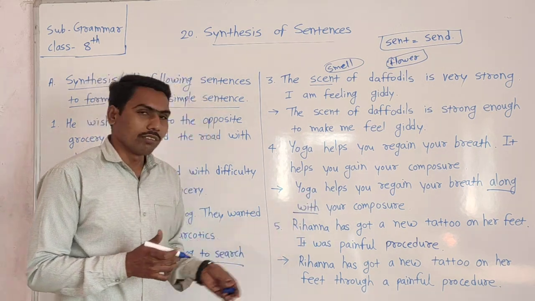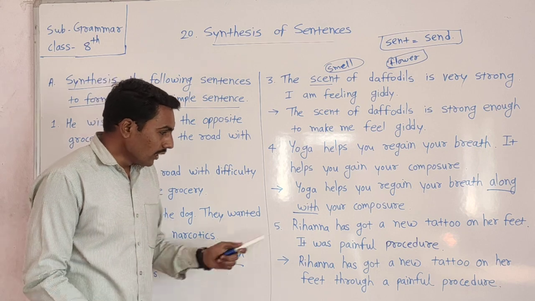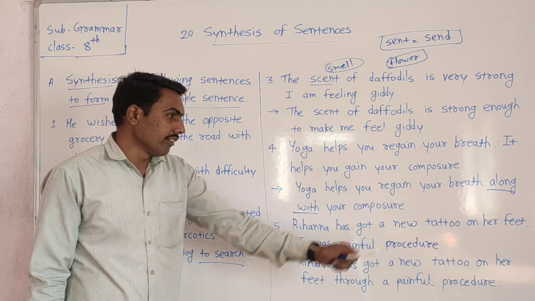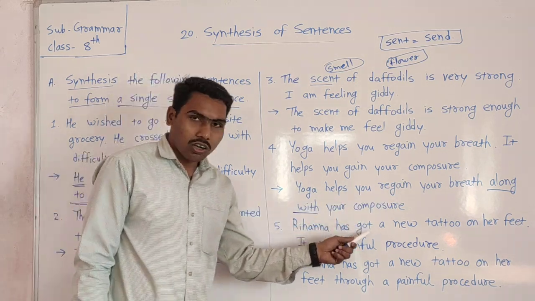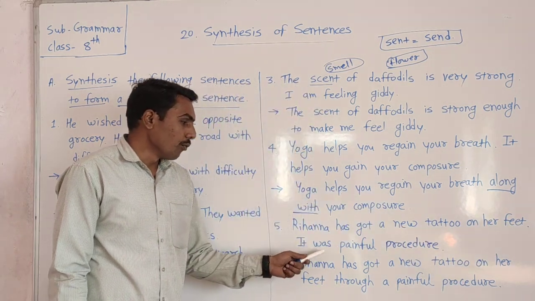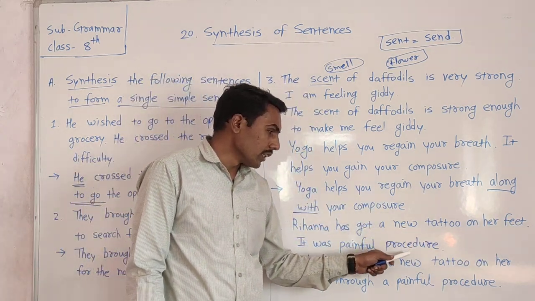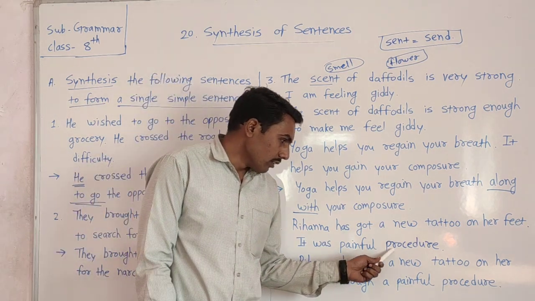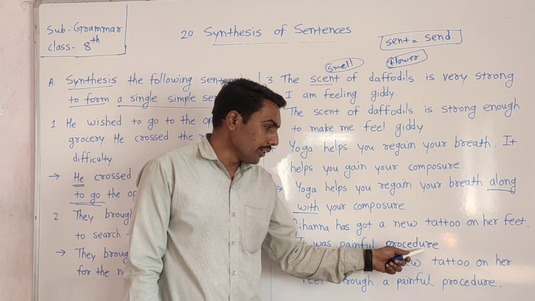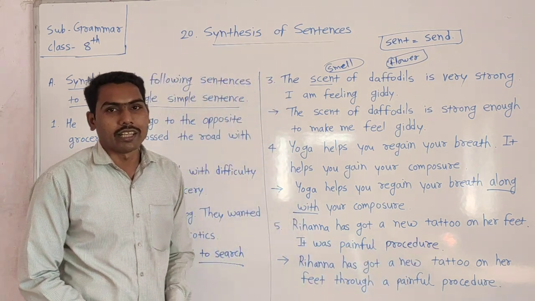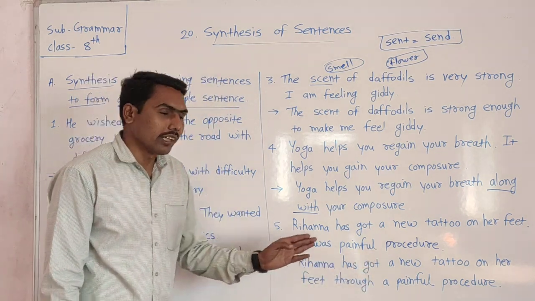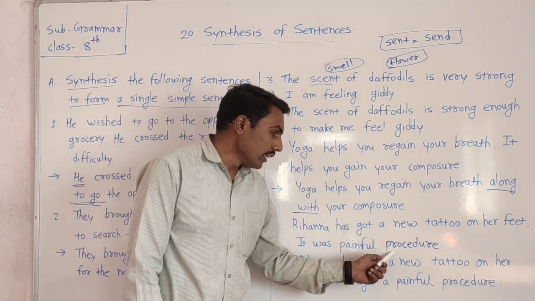Okay, now the fifth sentence is here. Rihanna has got a new tattoo on her feet. It was a painful procedure. If you look here, the word pronunciation is procedure, P-R-O-C-E-D-U-R-E. Like psychology, some letters are silent here, and we pronounce it procedure.